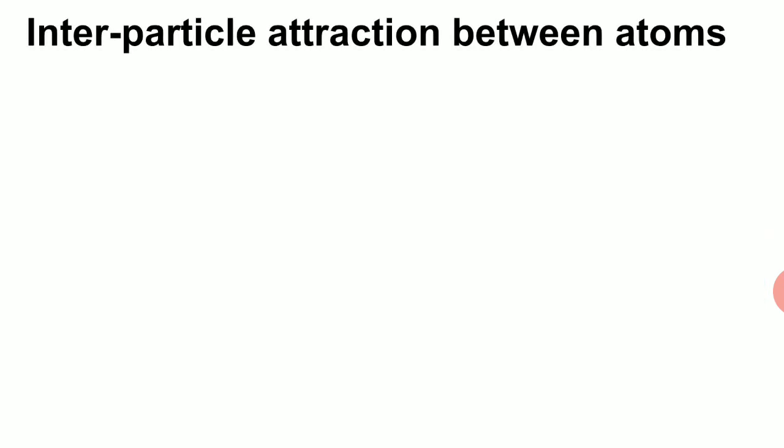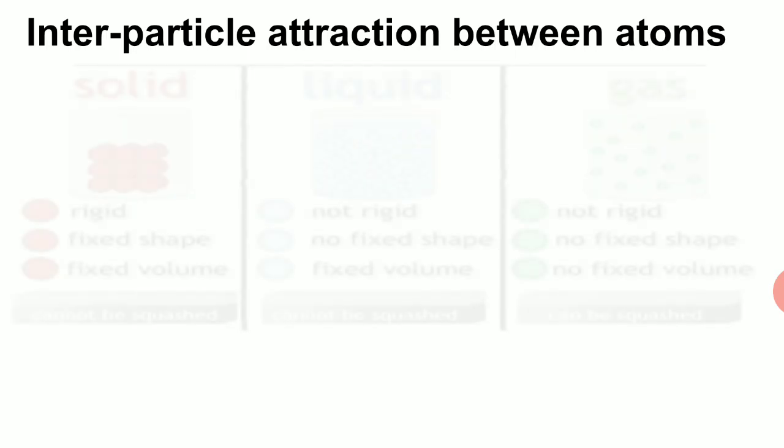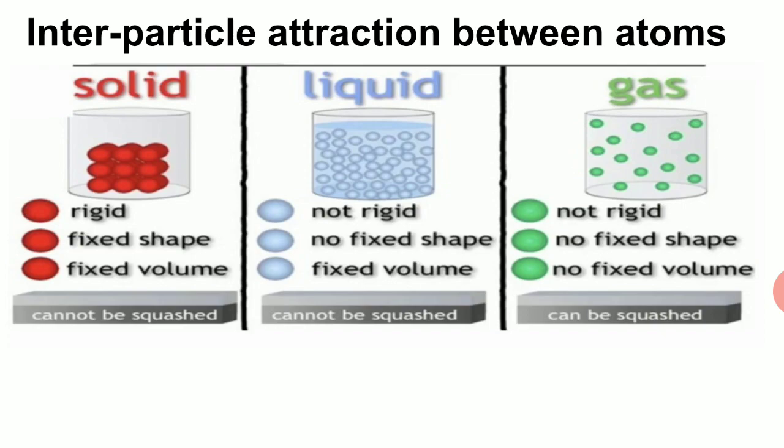Interparticle attraction between atoms. The attraction between the atoms in solids is very strong, and that's why they have a fixed shape, they are rigid, they have a fixed volume, and cannot be squashed, meaning cannot be compressed. In liquids, the space is there, so attraction becomes a little less. So liquids are not rigid, they don't have a fixed shape, but they have a fixed volume.